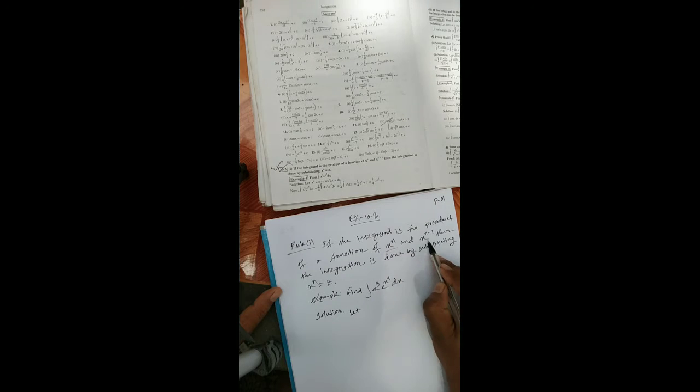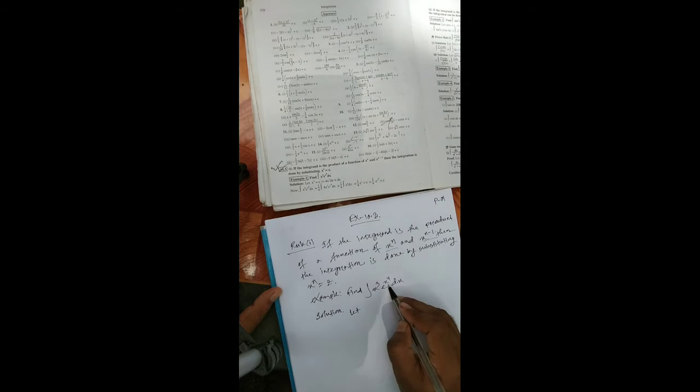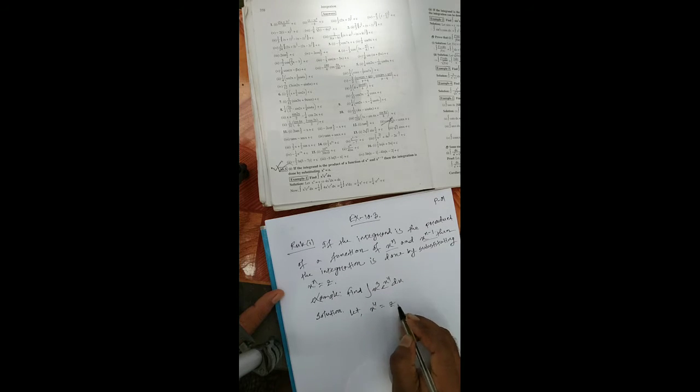For these two, n is greater than n minus 1. Now in this math, the functions are x cube and x to the power 4. Here x to the power 4 is greater than x cube. Therefore let x to the power 4 is equal z.